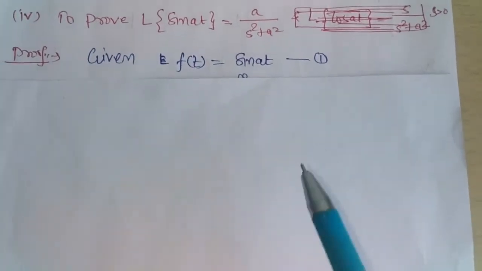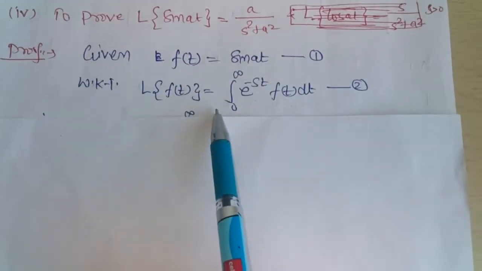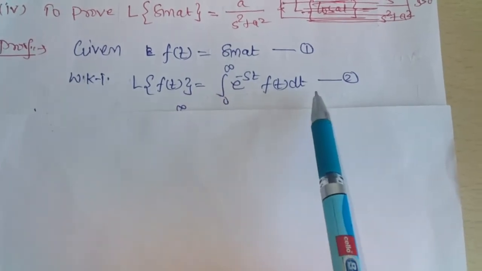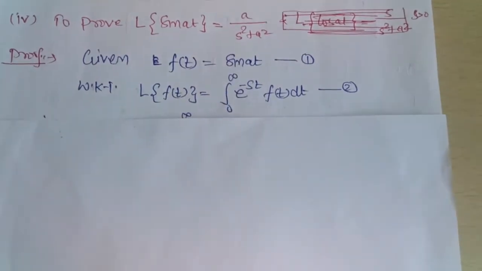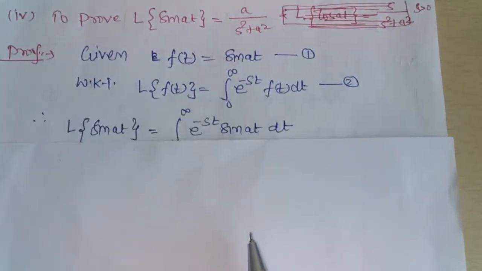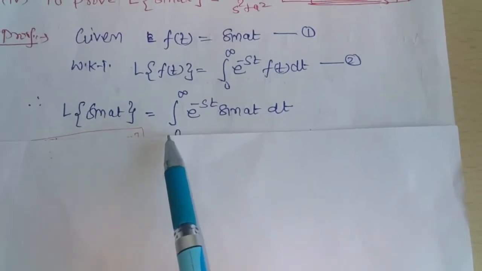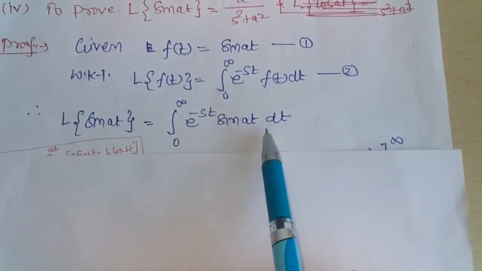Now the Laplace transform of any function f(t) is given by L{f(t)} equal to integral from 0 to infinity of e raised to minus st into f(t) dt. Now replace f(t) by sin at in equation second. We get the Laplace transform of sin at equal to integral from 0 to infinity of e raised to minus st sin at dt.